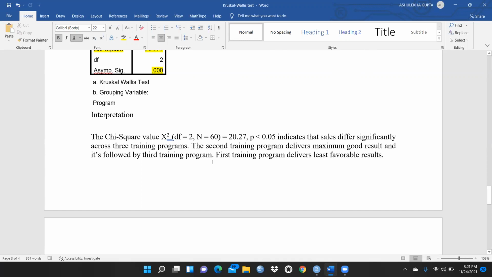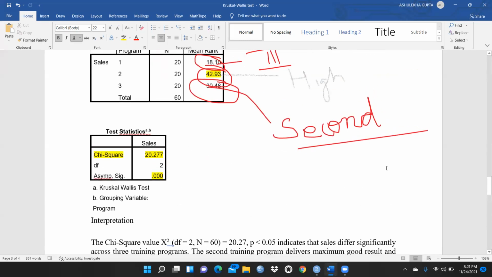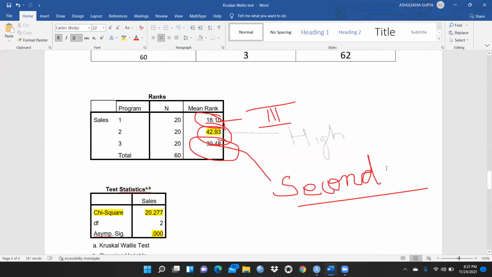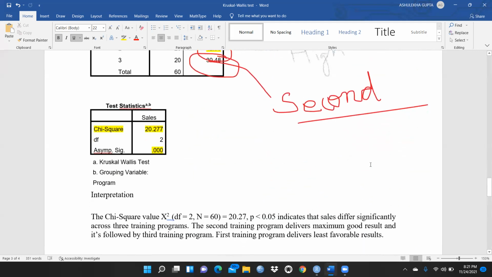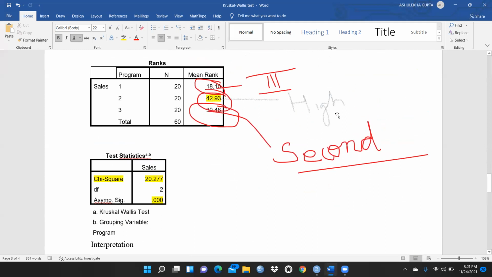But here the second training program delivers the maximum good results, followed by the third training program, and the first training program delivers the least favorable results. Through SPSS also I have shown you, these are my SPSS results. And definitely I'm going to give you the link in my description box where I applied SPSS. Through SPSS I have tested this Kruskal-Wallis, and you can see here, let me clean this.